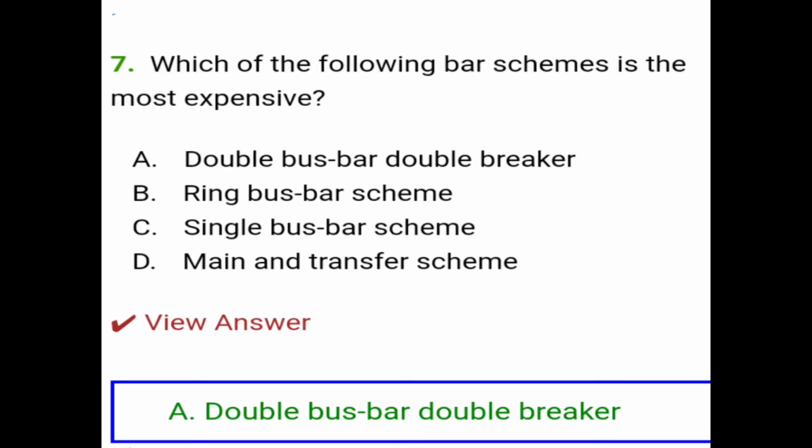Question number 7 is, which of the following bus bar schemes is the most expensive? A is double bus bar, double breaker, B is ring bus bar scheme, C is single bus bar scheme, D is main and transfer scheme. So the correct answer is option A, double bus bar, double breaker.